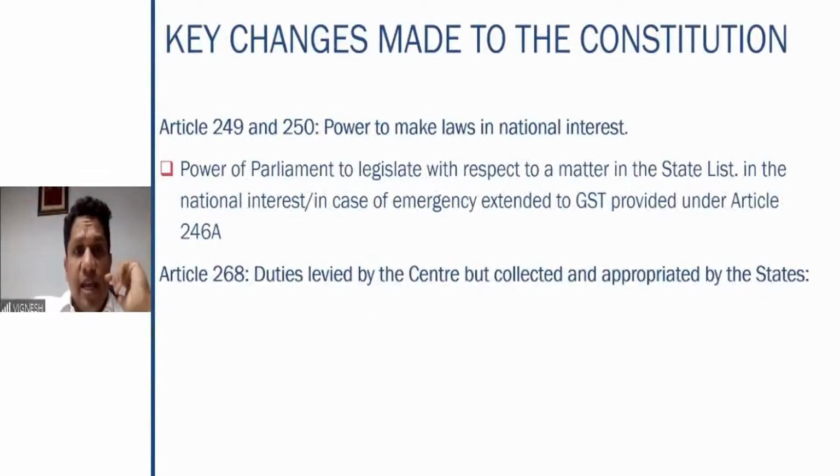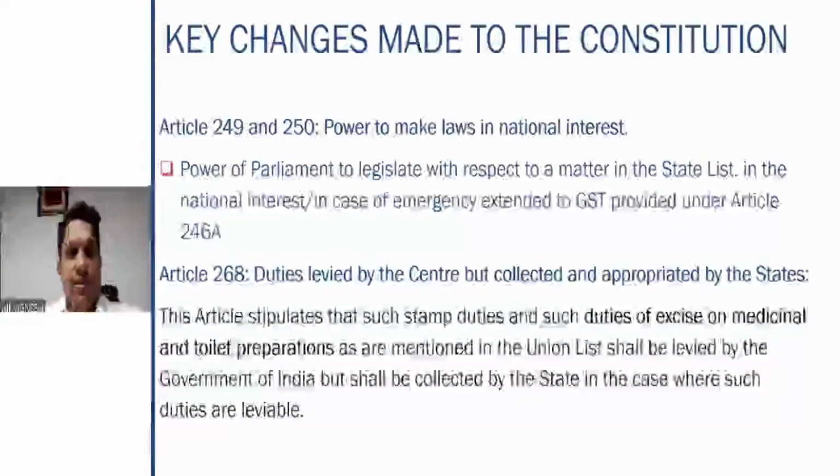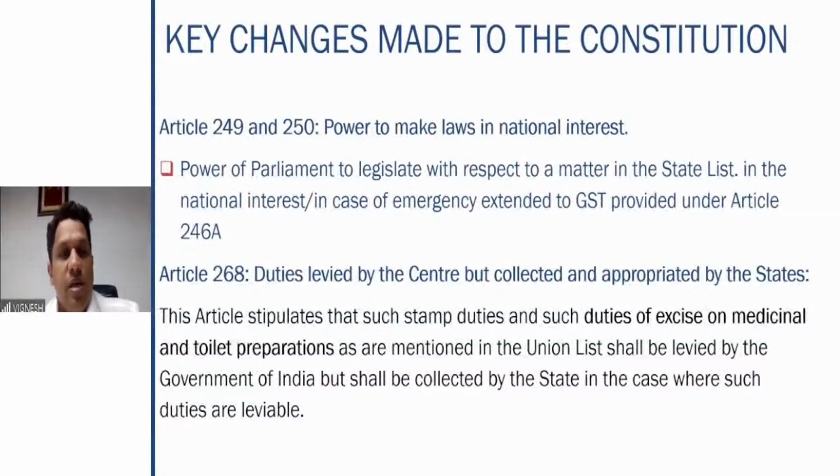Then Article 268, that is, duties levied by the center but collected and appropriated by the states. That is, stamp duties and such duties of excise on medicinal and toilet preparations which are mentioned in the union list shall be levied by the government of India but shall be collected by the state in cases where such duties are leviable. So this is also an important point.